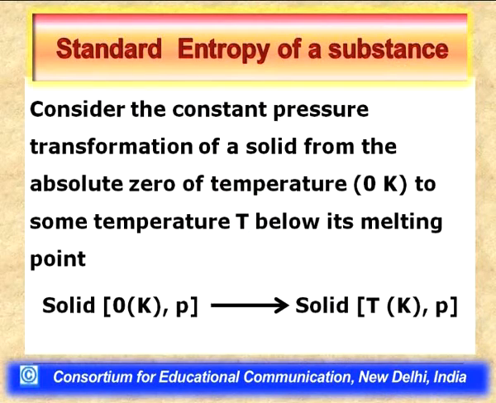In order to understand what actually is the third law of thermodynamics, let us consider a physical transformation. Now let us consider a constant pressure transformation of a solid from the absolute zero of temperature, that is 0 Kelvin, to some temperature T, that is T Kelvin, below its melting point. So the transformation is that a solid gets heated from 0 Kelvin at pressure P to a temperature T Kelvin, again keeping the same pressure P.